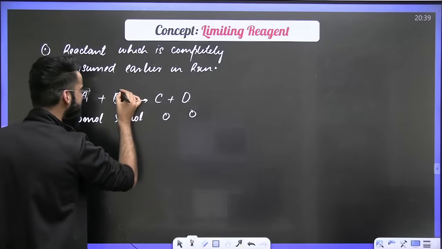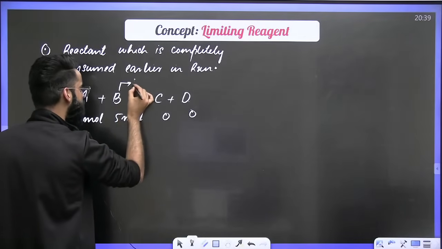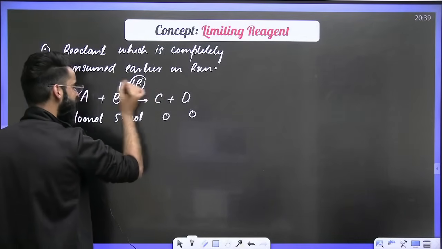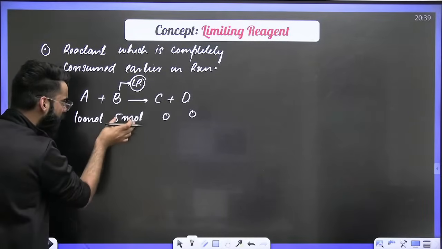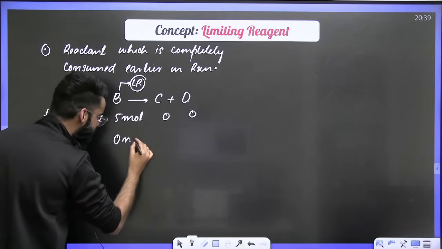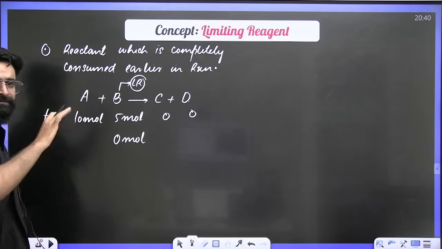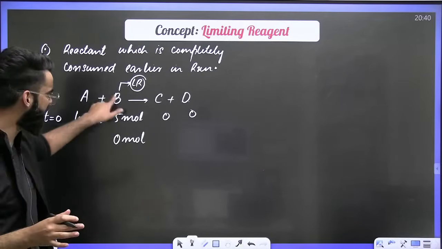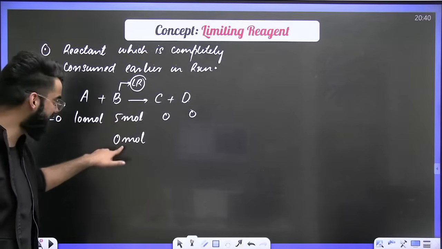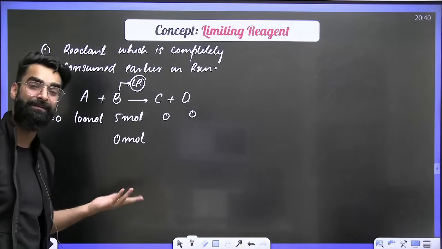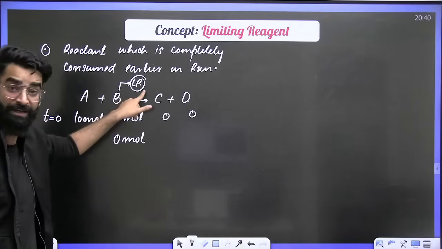Let's assume B is the reactant which got completely consumed, so B is the limiting reagent. Out of 5 moles of B, there are 0 moles of B left in the container. Perfect. So B is my limiting reagent here.